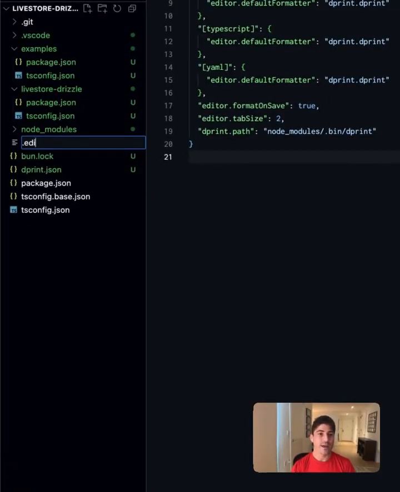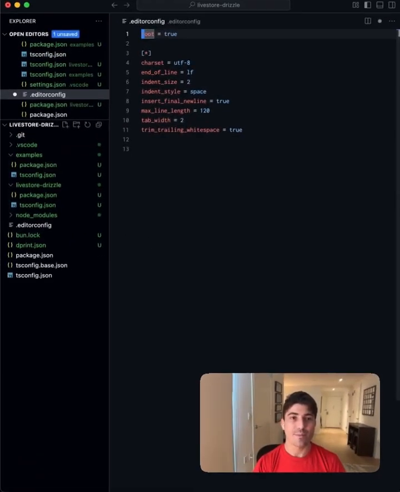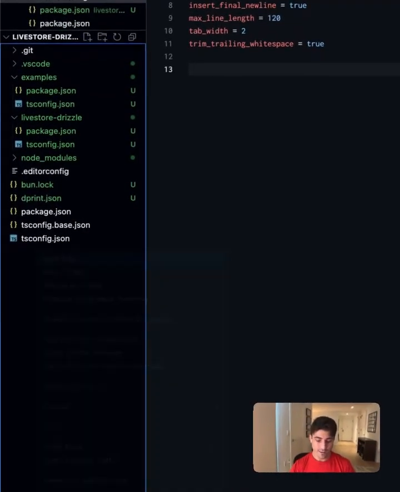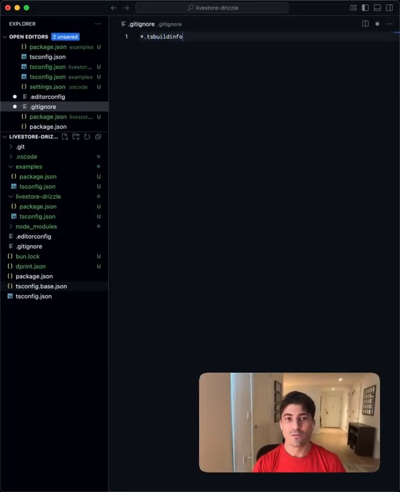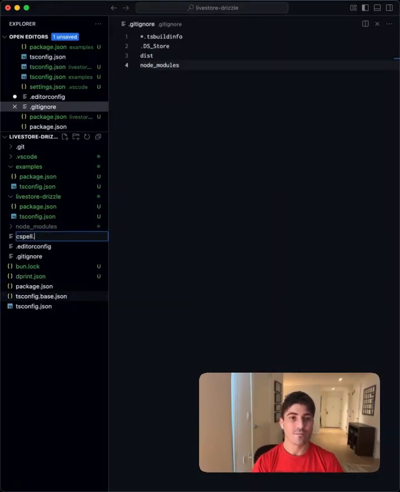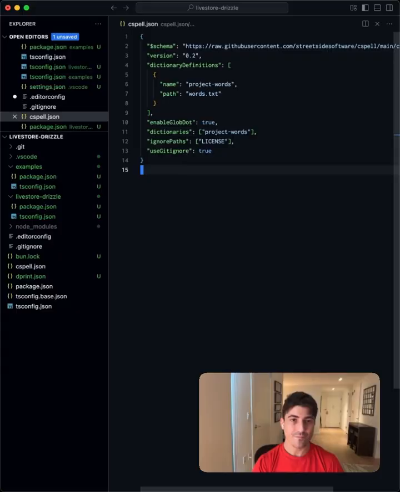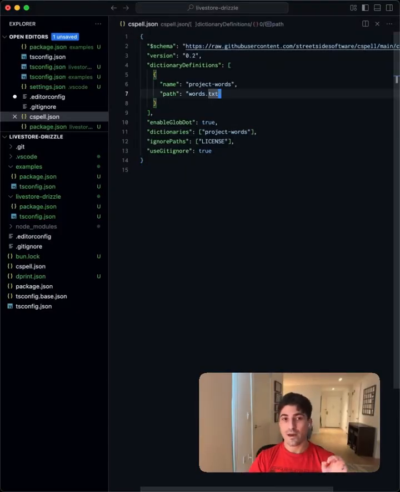We'll add an editorconfig with the basics. We'll add a gitignore. This will have tsbuildinfo, .DS_Store, a very pesky file, anything emitted by the TypeScript compiler, and node_modules. Let's configure cspell. Here's the configuration, and we need to make this words.txt file.